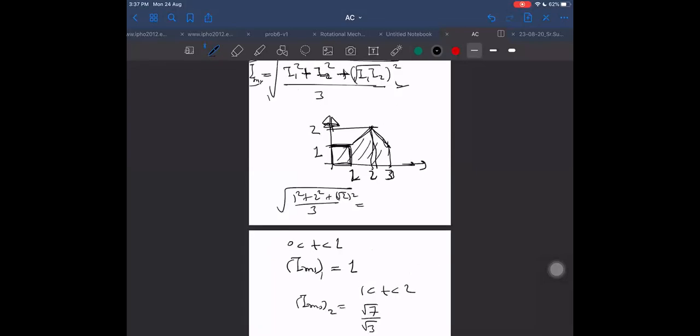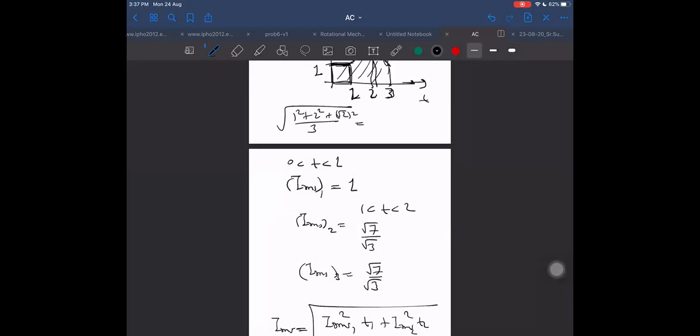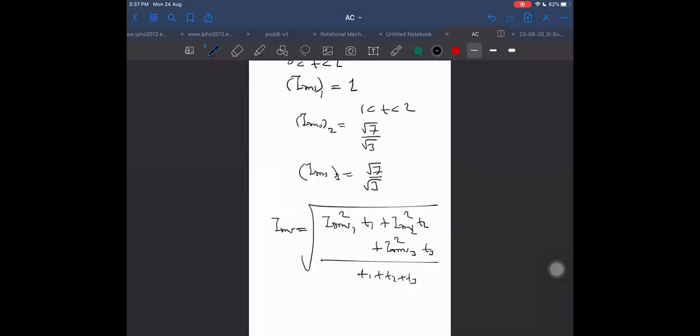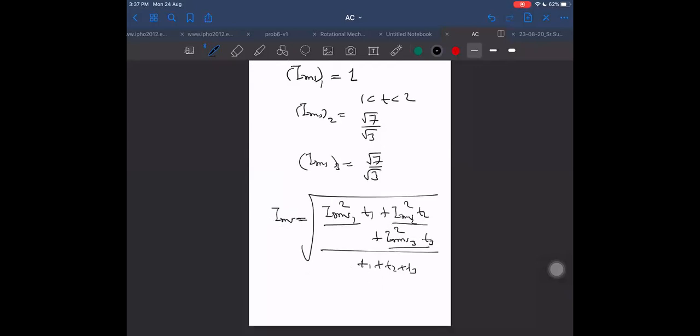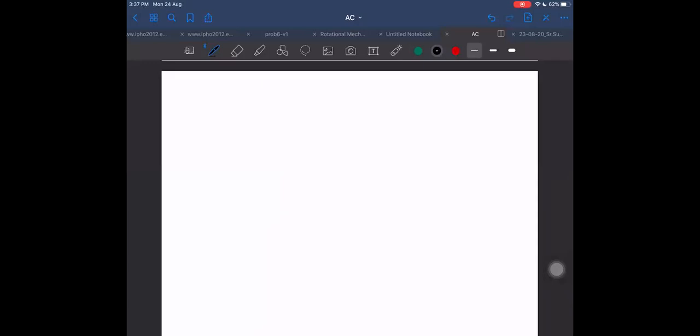Try this if you want to try by first finding the equation and so on. It will become so complicated that you can leave it and you will not be able to do it in the examinations. But this we can do easily: I RMS square into T1 plus I RMS square into T2 plus so on. And somebody may think, from where are we getting this formula? We are getting this formula because of this reason. What is I RMS total? I RMS is nothing but the integral of I square dt upon T, under the root. Is it right or not?